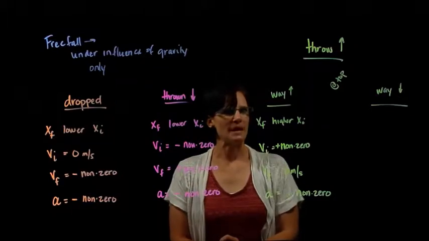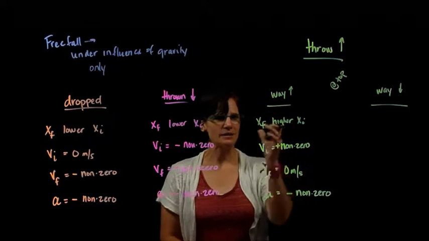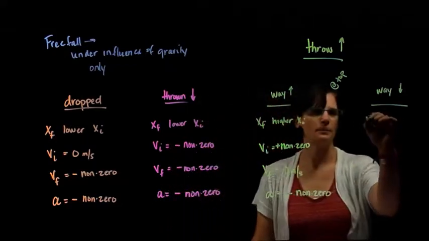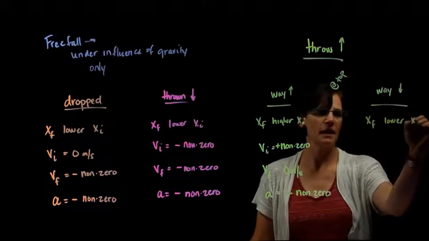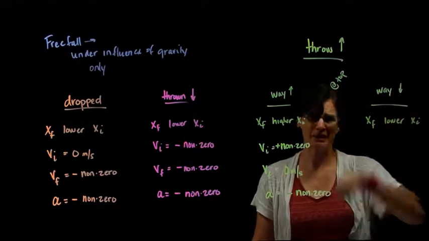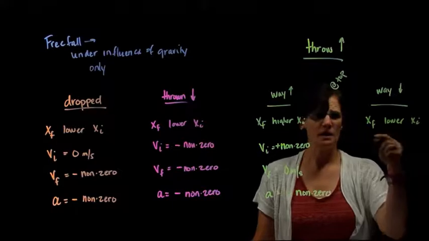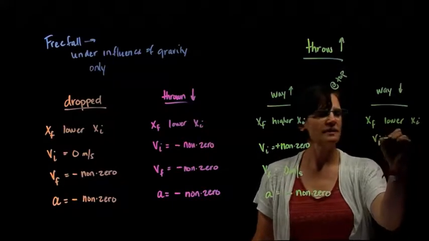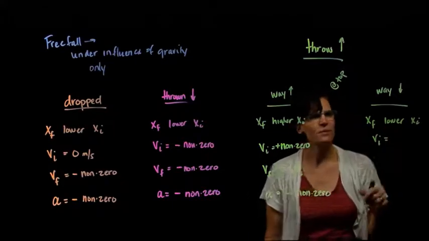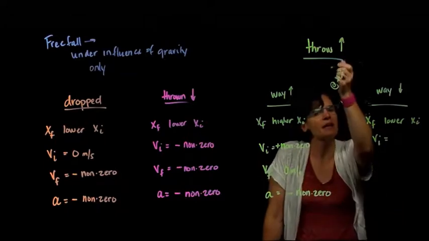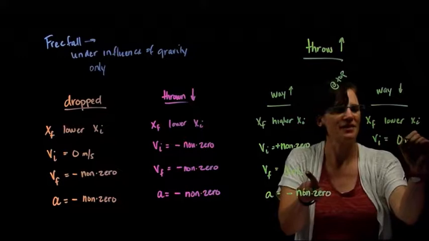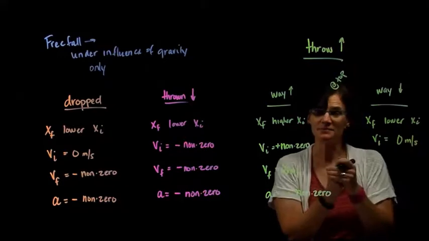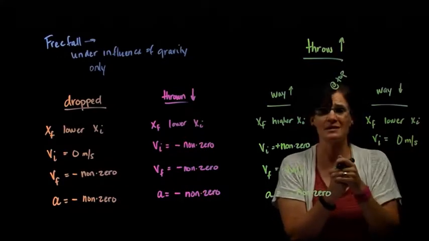What about on the way down? Well, my final position is going to be lower than my initial position. As it's going down, I'm going to end up below where I started. My initial velocity on the way down: it gets up to the top and turns around at that zero meters per second, so my initial velocity is zero.